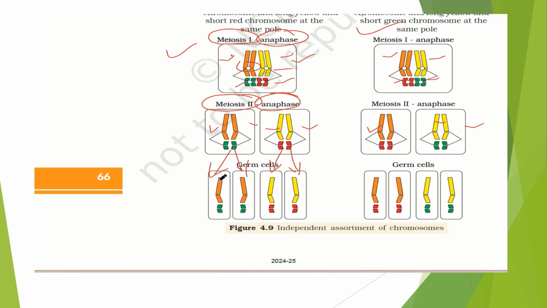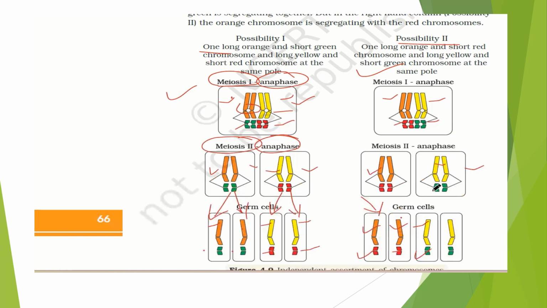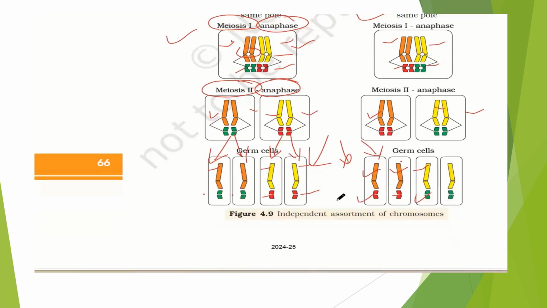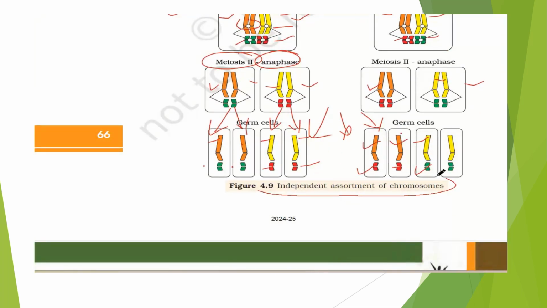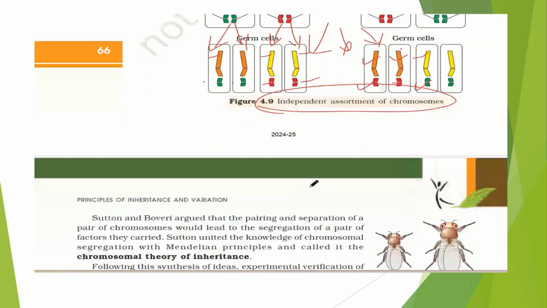So one in each: orange and green combination of chromosomes, yellow and red, whereas in possibility 2 it can happen as well: orange and red, and yellow and short green. So these are possibility 1 and possibility 2, which can happen in the meiosis 1 phase, 2 phase, as well as while giving it to the germ cell. This is how the independent assortment of chromosomes of Mendel's law was established.